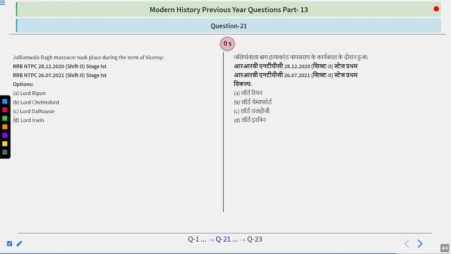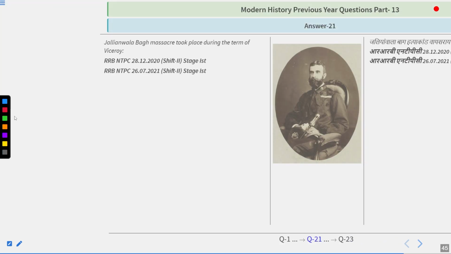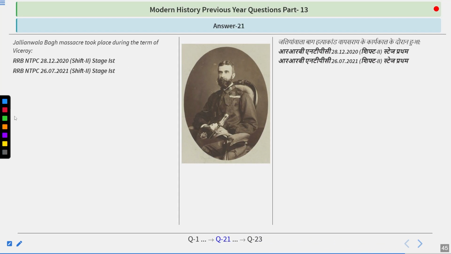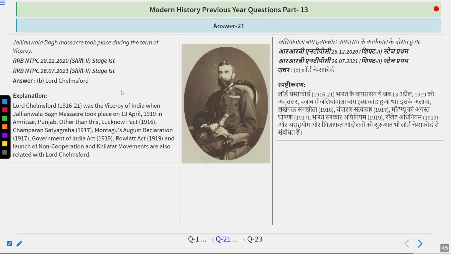And I guess you are quite clear here, because at that time, an act also came that was known as the Montagu-Chelmsford reforms. Montagu was the Secretary of State, Chelmsford was the Viceroy. So Lord Chelmsford, 1916 to 21, was the Viceroy of India when the Jallianwala Bagh massacre took place on 13th April 1919 in Amritsar, Punjab.